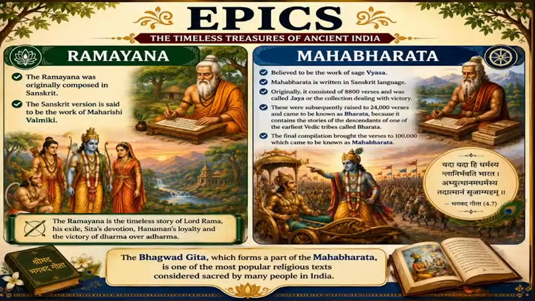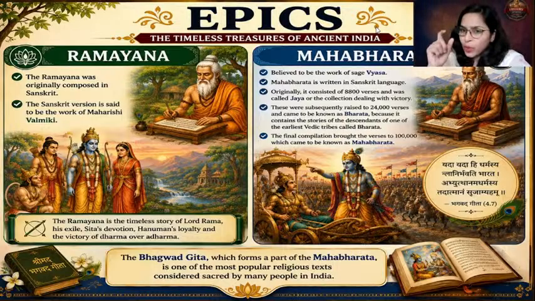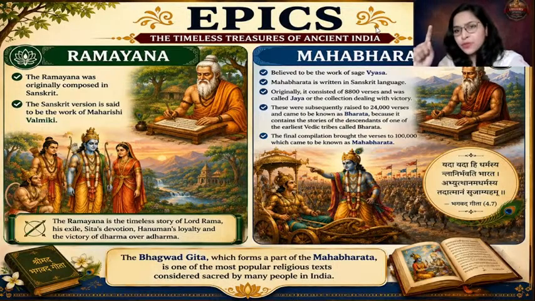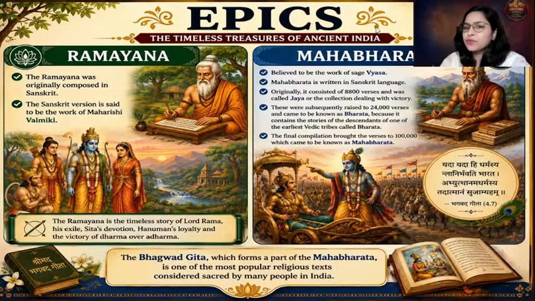So as the shloka says, yada yada hi dharmasya glanir bhavati bharata, abhyutthanam adharmasya tadatmanam srijamyaham. So what does this translate to? Krishna says to Arjuna, hey Arjuna, wherever and whenever there is a decline in righteousness, O Arjuna, and whenever there is a rise in unrighteousness, I manifest myself.